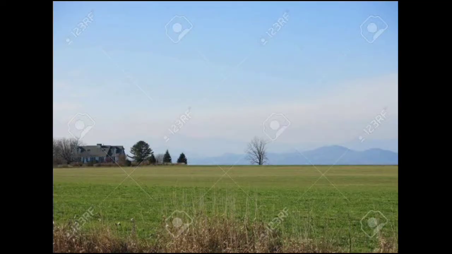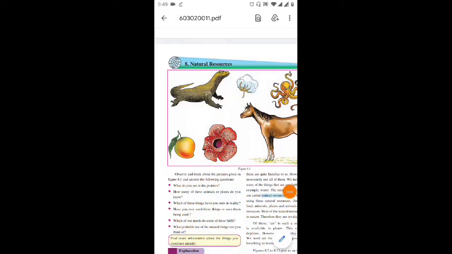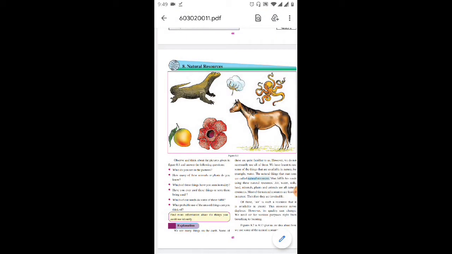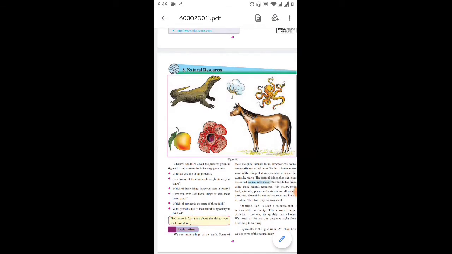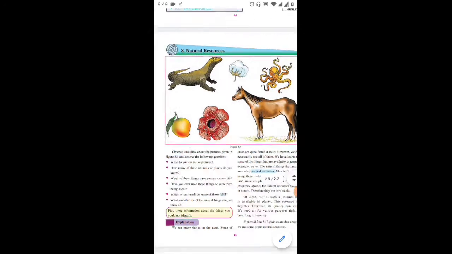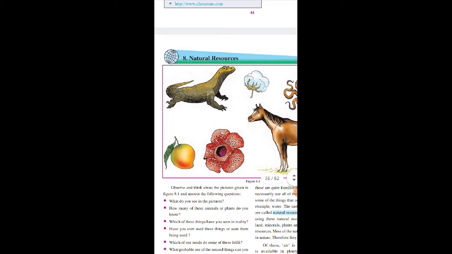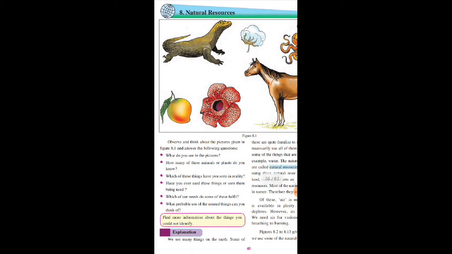Standard 6th Geography. Lesson number 8, Natural Resources. Observe and think about the pictures given in figure 8.1 and answer the following questions. What do you see in the pictures? Crocodile, cotton, mango, flower, horse, and octopus, right? These are the pictures you see.